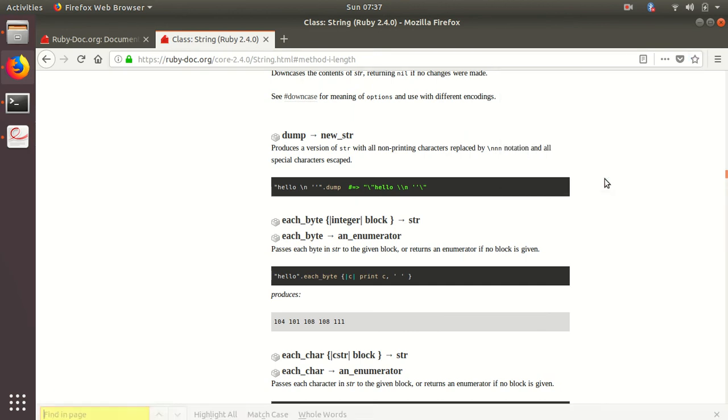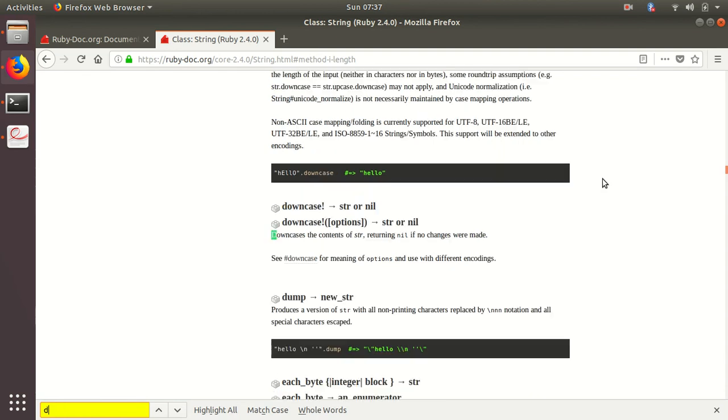Okay, so Control F and downcase, and yeah, it's here, right? Meaning of options and use with different encodings. Anyway, usually putting a bang means it'll modify the variable that's calling this function. So that's what bang in Ruby means.